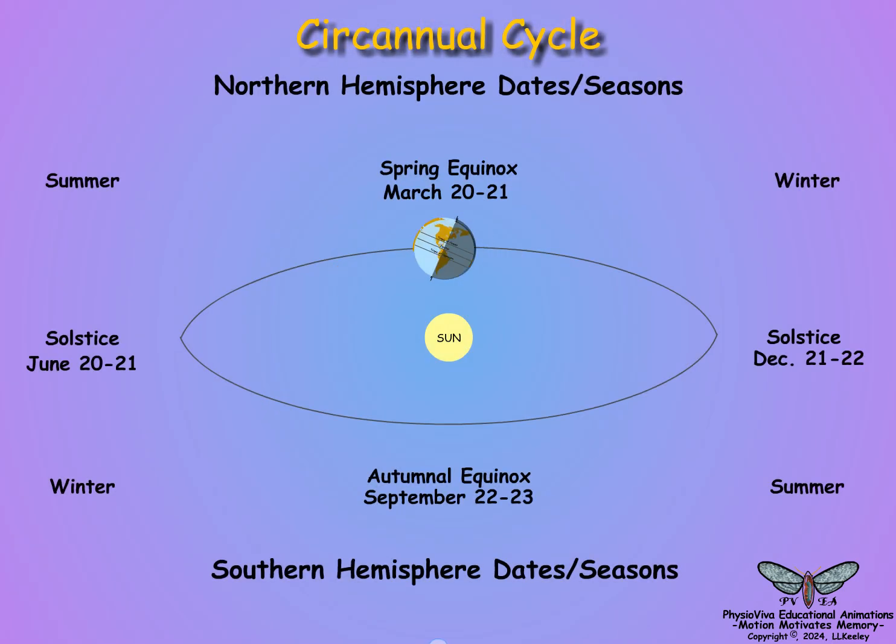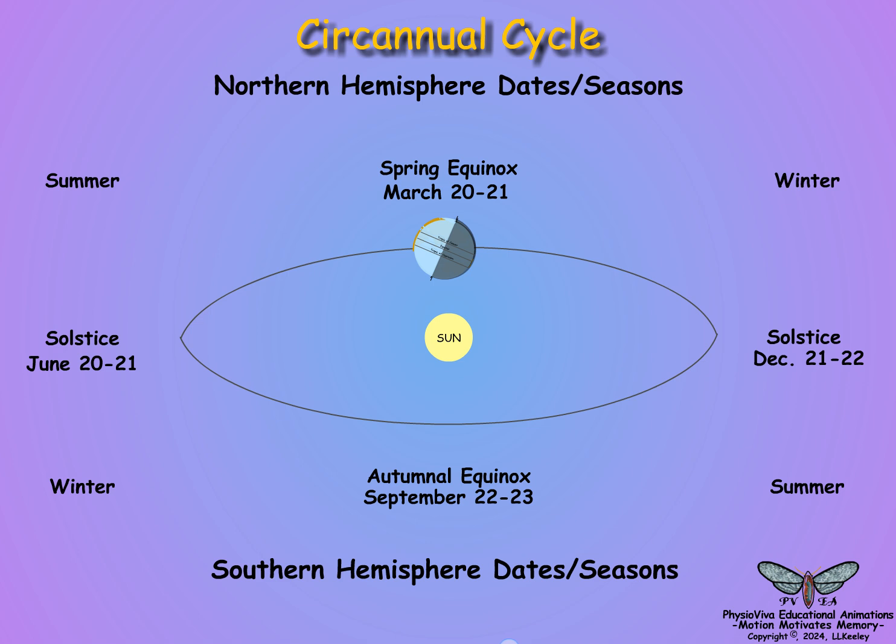Because of the axial tilt of the Earth, the day length changes daily by a predictable amount throughout the circannual cycle. It is this changing length of the photoperiod that programs the insect regarding the season and the likely onset of harsh or fair weather. Using the Northern Hemisphere as the example, we shall compare the influence of day length on changing seasons and diapause onset. The lengths of the daily photoperiod and scotoperiod comprise the 24-hour circadian cycle.